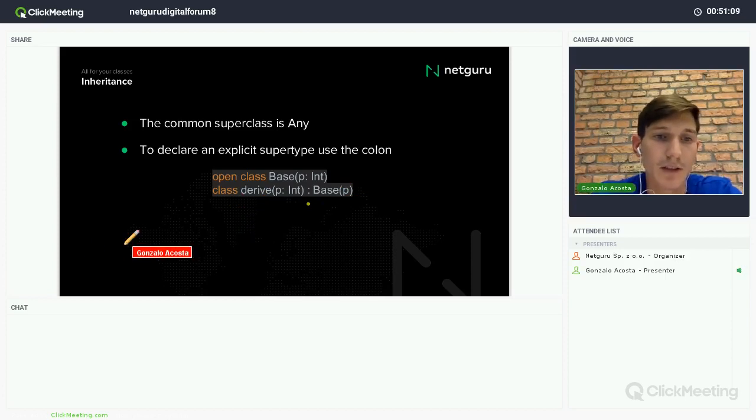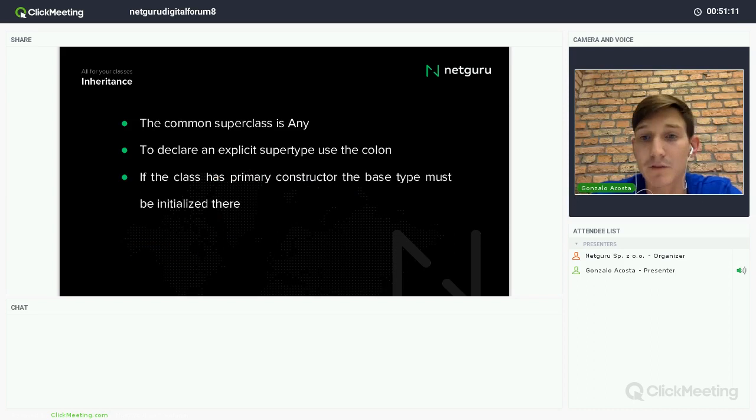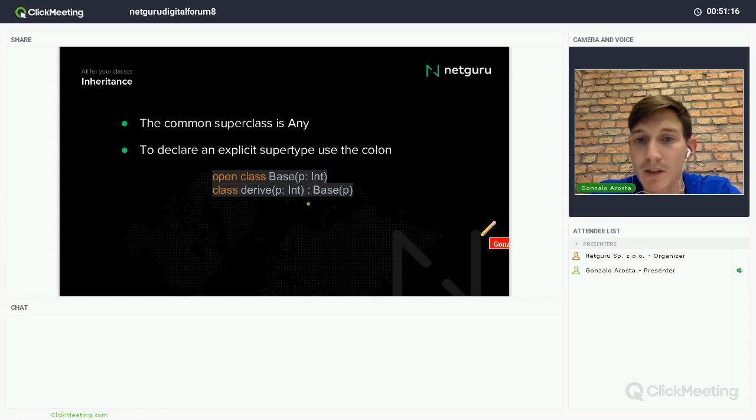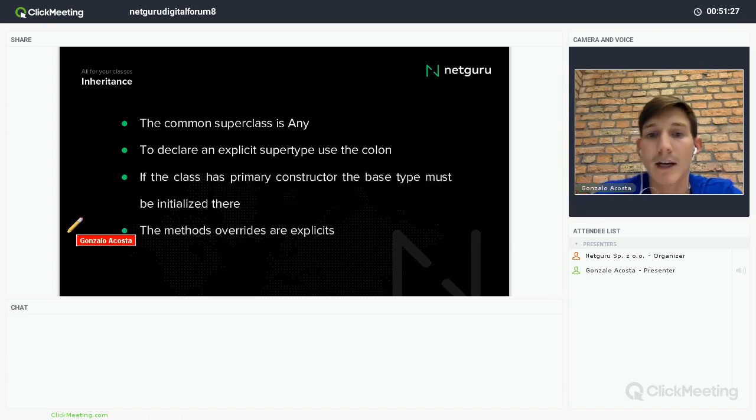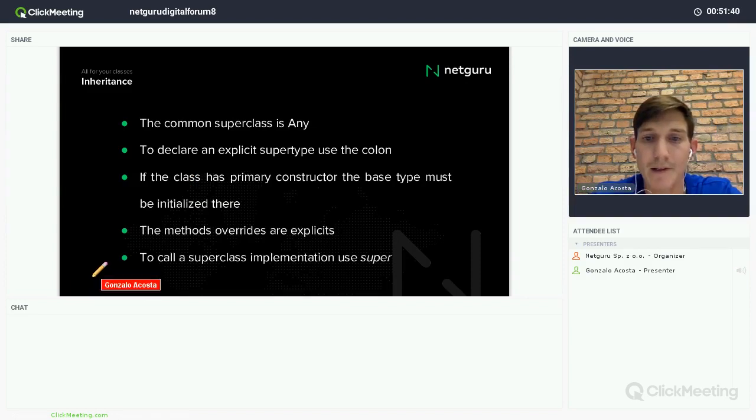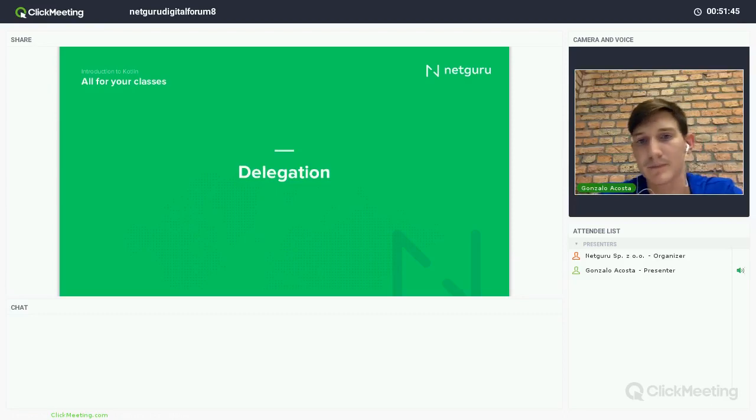What else can we see here? That I have to implement the primary constructor for the base type. So here I'm initializing the primary constructor, passing the variable p, right? The method overrides are explicit, which I already explained. I mean, I have to write the override keyword before all the methods that are overriding. And to call a superclass implementation, I use super, like in Java, right?